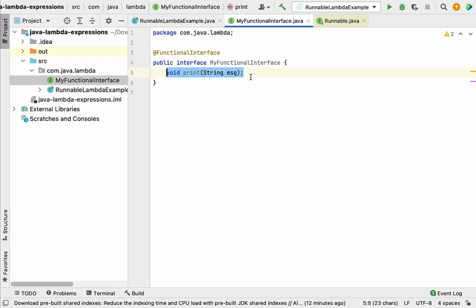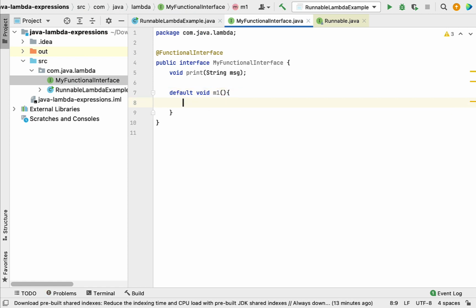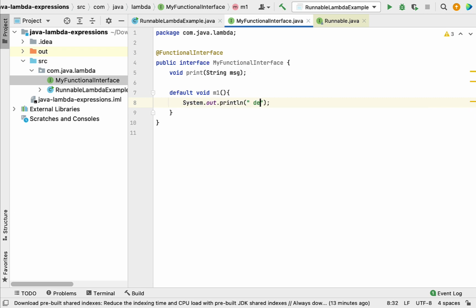A functional interface can contain any number of default and static methods. For instance, default void m1 is the method name, and a default method contains a body, so let me put one sys out here, saying default method.